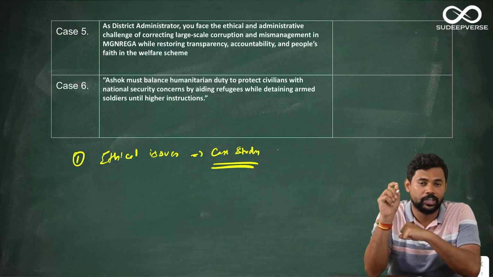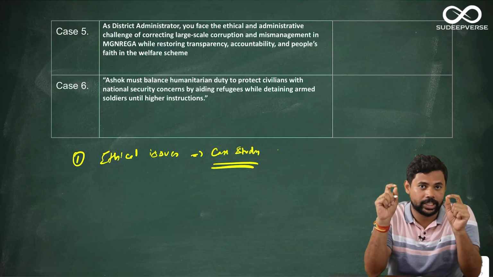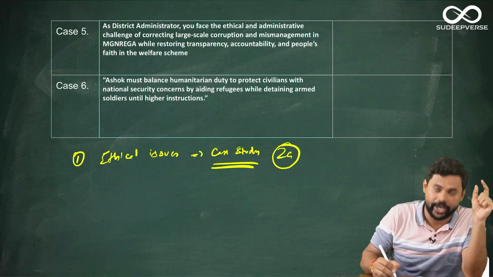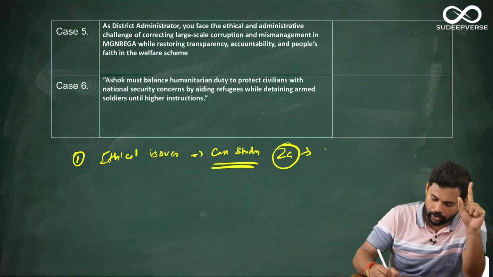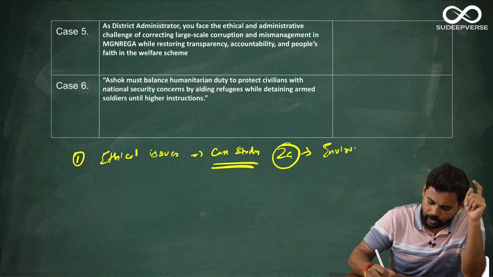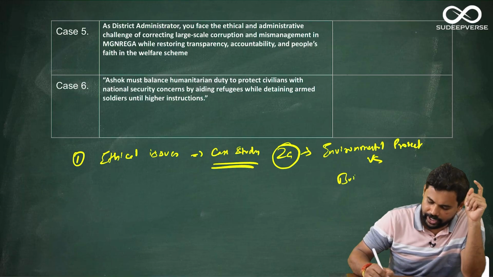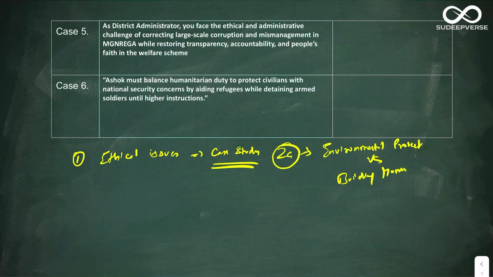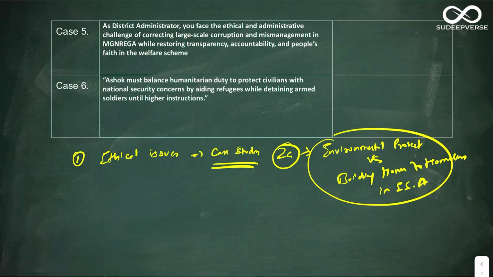For example, if I have to illustrate in this year's case study itself, case study 2A is mainly a case study that talks about environmental protection versus building homes for the homeless in ecologically sensitive areas. Broadly, you will look at this as the core issue and you will talk about this core issue in depth. Yes, but what you should not neglect is there are 2 important peripheral issues that they have put in this particular case study.